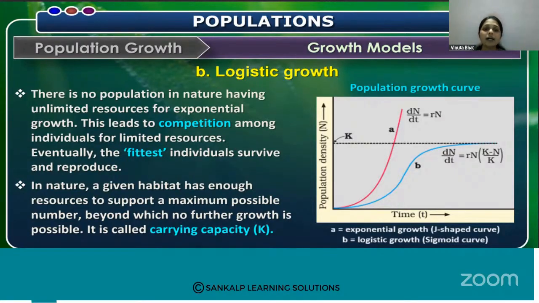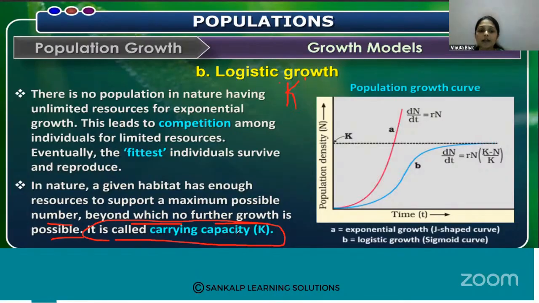In nature, a given habitat has enough resources to support a maximum possible number, beyond which further growth is not possible. It is called the carrying capacity. So what is this carrying capacity K? In a particular habitat, it carries a particular number of organisms, not more than that.